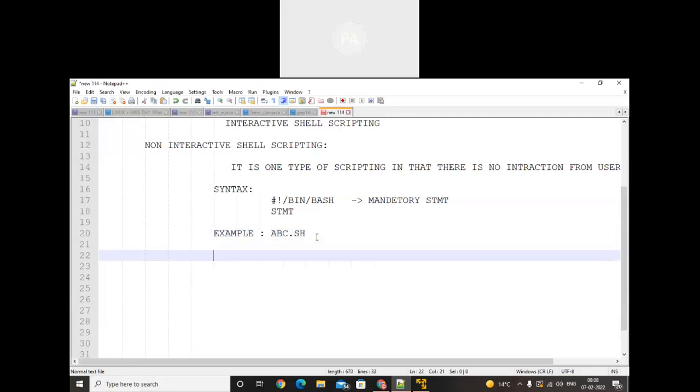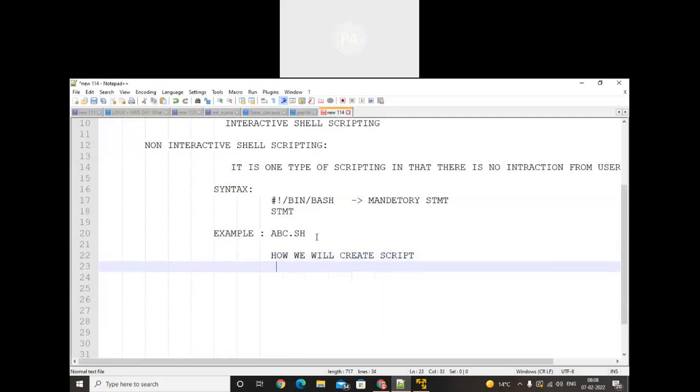Then how will we create the script? We have lots of options. We can do it using cat, and we can do it using tac, but we cannot do it using head and tail and touch commands.